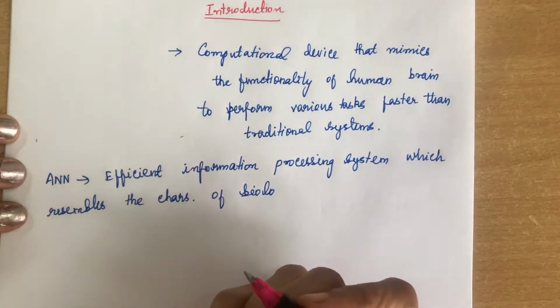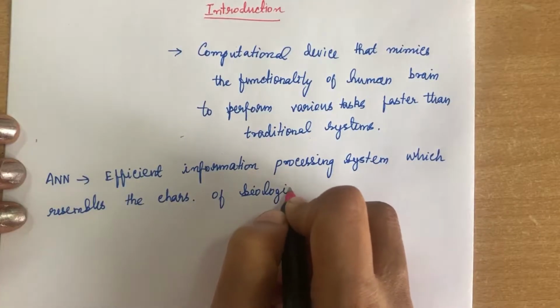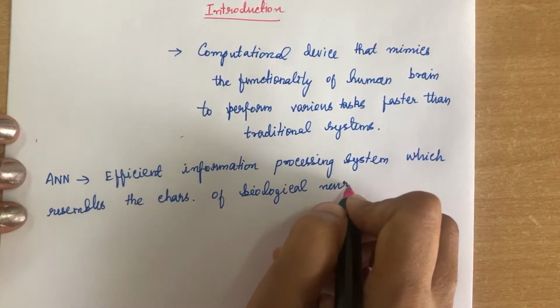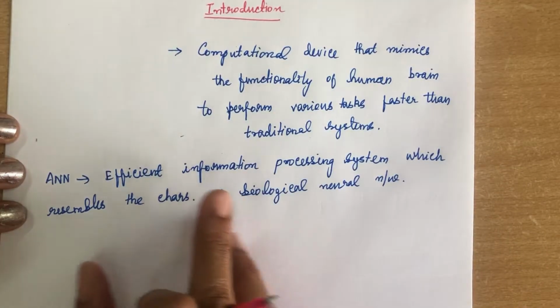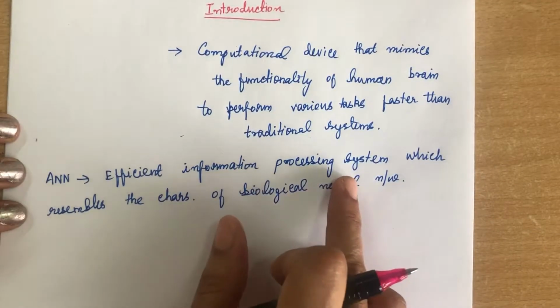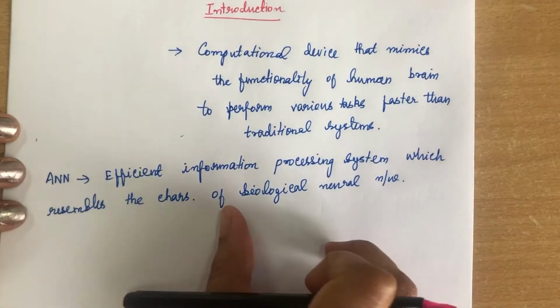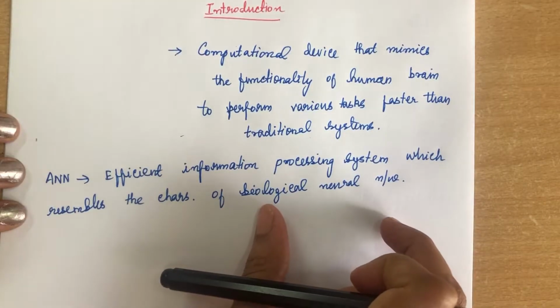It is nothing but the human brain, biological neural network. So this is also one more definition of artificial neural network. It is an efficient information processing system which resembles the characteristics of biological neural networks.